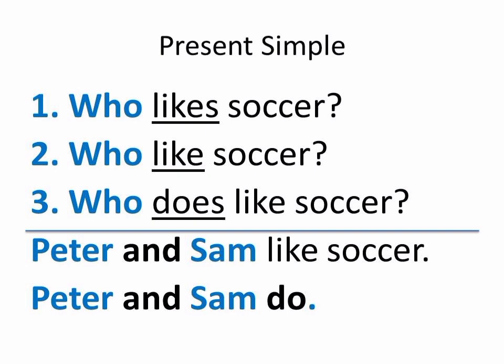Even though the answer is Peter and Sam, two subjects, for the question we still add s to the verb like. For example, who likes soccer? Even though we expect that more than one person performs the action, we still use a singular verb when the function of who is a subject in the question.